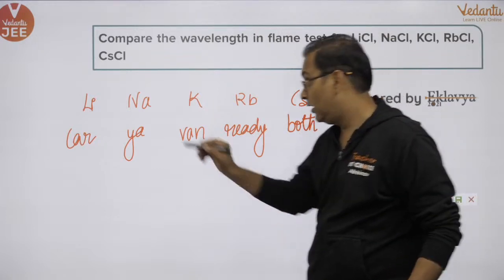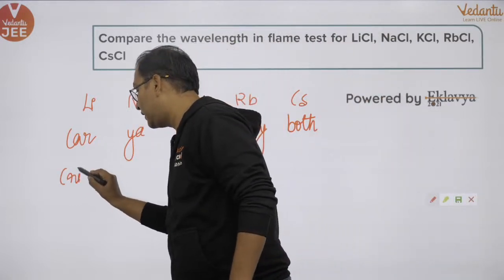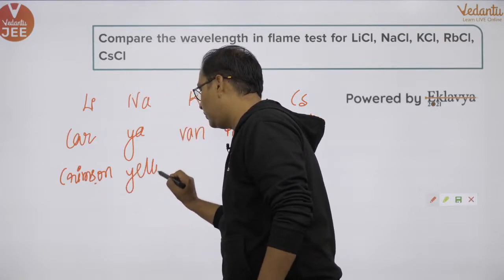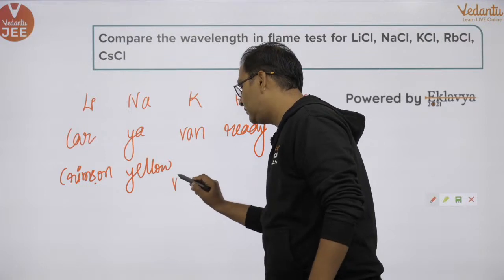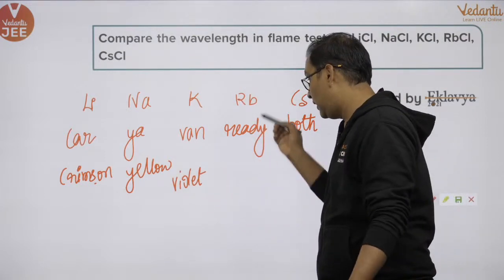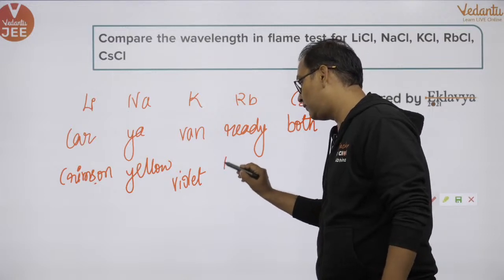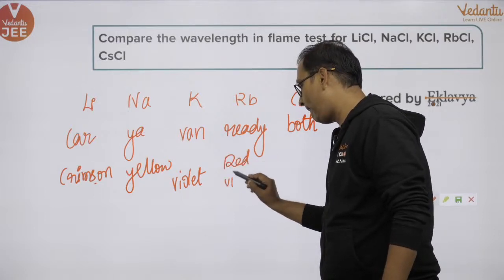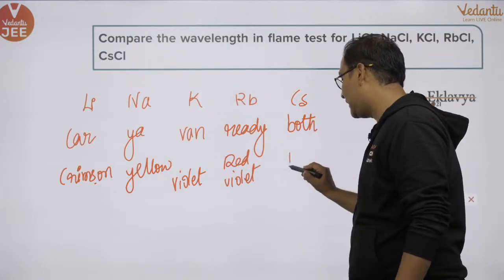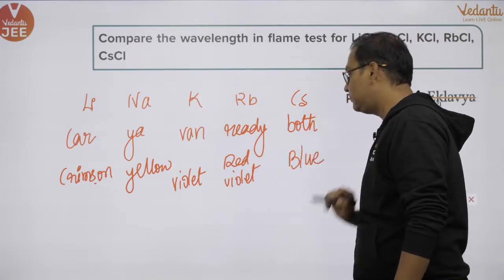What does it mean? Car means crimson. Ya means yellow. Van means violet. Rubidium, ready, stands for red violet. And both stands for blue.